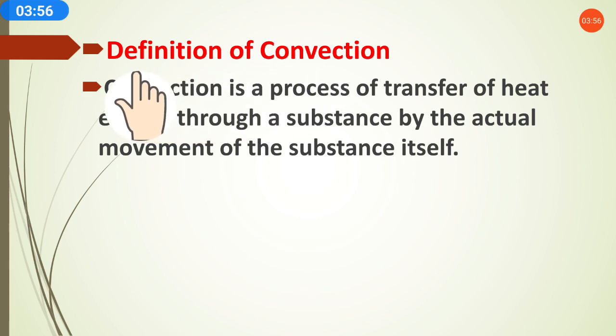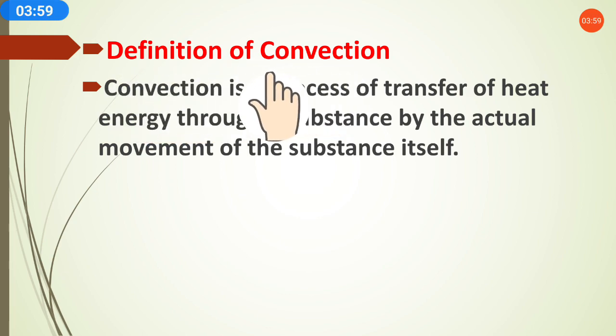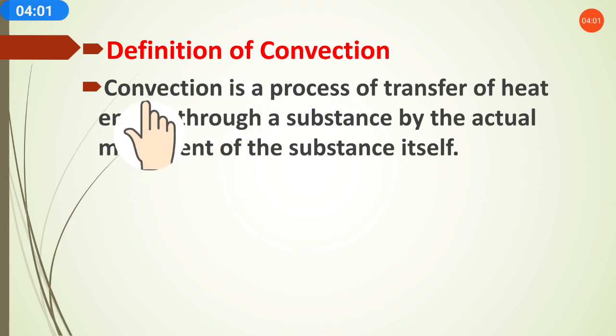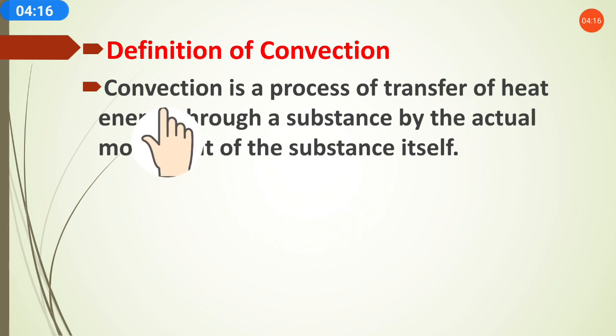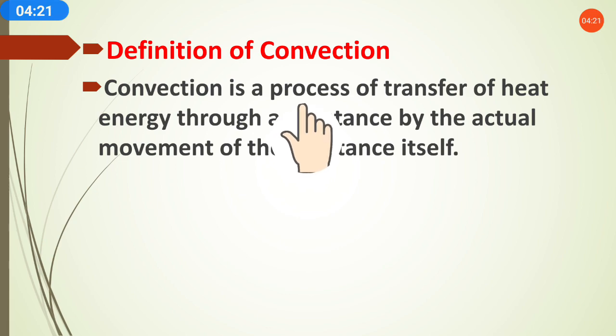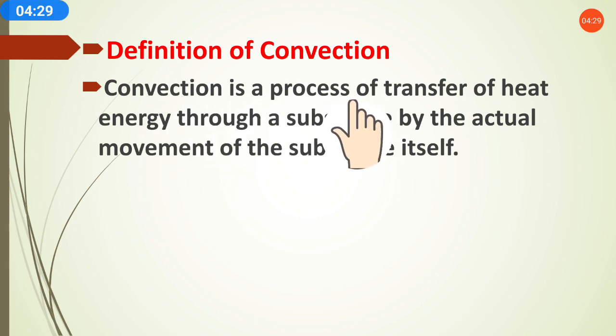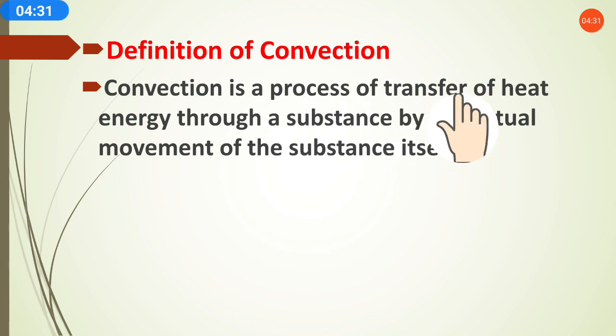So let's start with the definition of convection. What is the definition of convection? Convection is a process of transfer of heat energy through a substance by the actual movement of the substance itself. What does the actual movement of the substance mean? Convection is a process of transfer of heat. There are three processes of transfer of heat. The first is conduction, the second is convection, and the third is radiation.